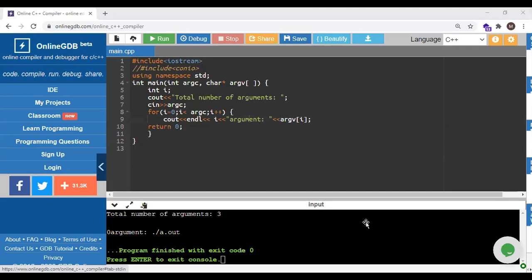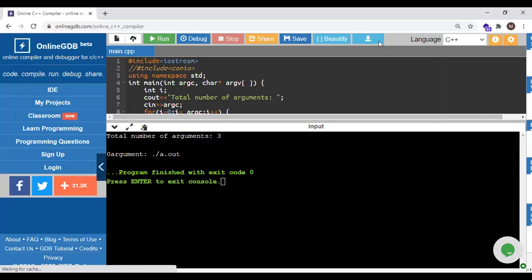So if you consider it as a default value, it will consider it as one argument, though you are not passing any values. You can see this loop with the help of the terminal also. Okay.